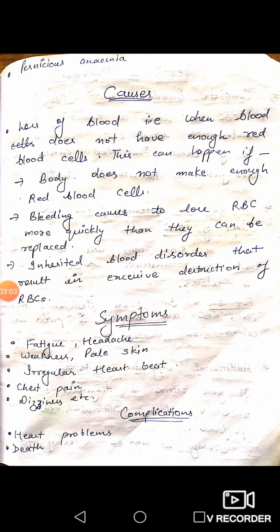Now we will understand why there is a shortage of RBC. So the first reason is, if our body is unable to make enough RBC, means our body cells are unable to make RBC. Second is, if there is abnormal bleeding. Bleeding may occur due to many reasons like ruptured blood vessels.